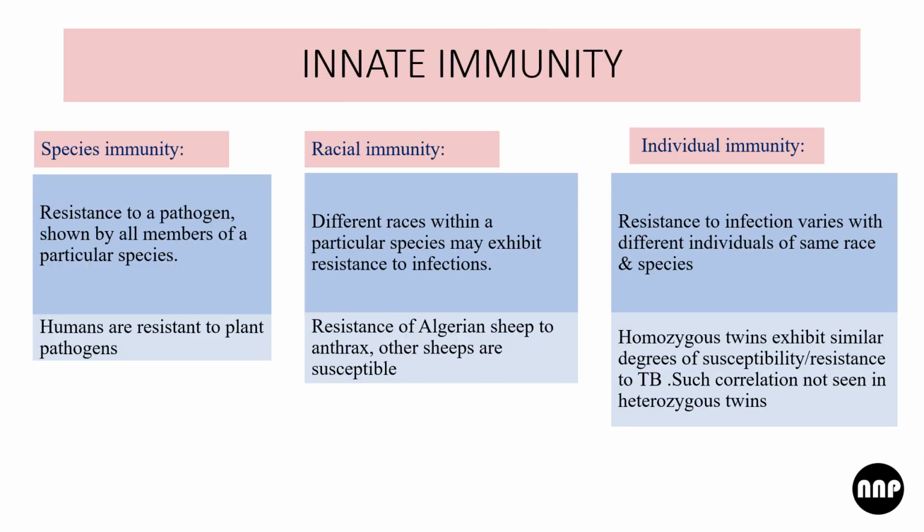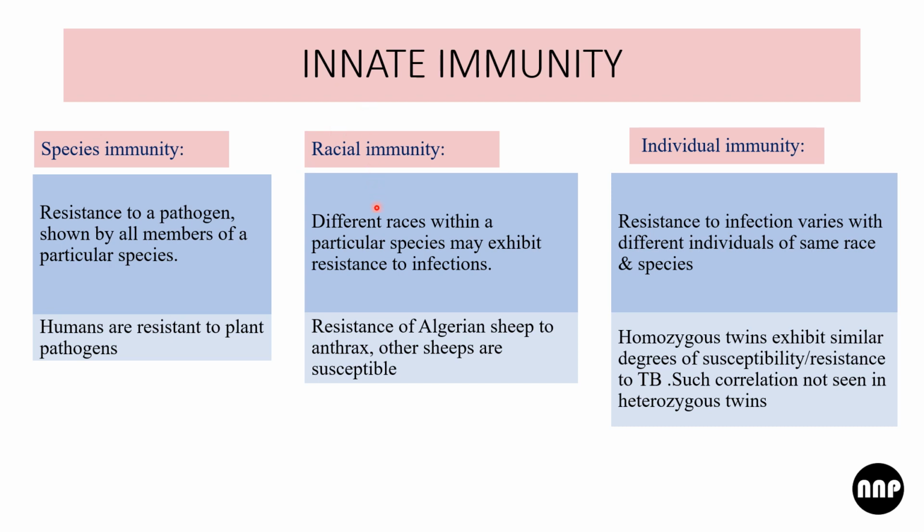Now, coming to the classification of innate immunity, the species immunity. This is a resistance to a pathogen shown by all members of a particular species. For example, if one human is resistant to a plant pathogen, all of the humans you will see are resistant to the plant pathogen. That means such immunity is present in the species. Hence, it is called species immunity.